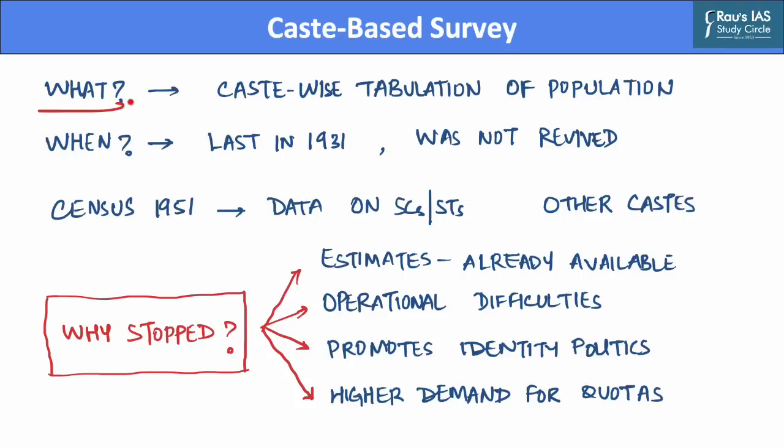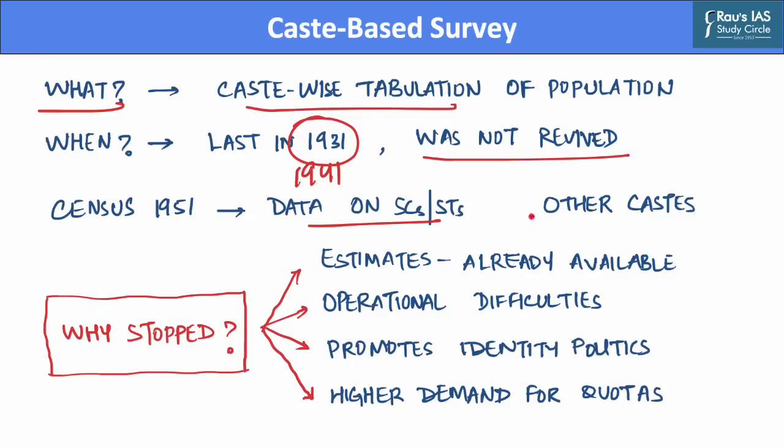Hence, let us start off today's discussion by understanding what a caste-based survey is. Now, what is a caste-based survey? Caste census or survey is a caste-wise tabulation of population which can be conducted in a census exercise. Now, enumeration of caste was last included in the Census of India dating back to the year 1931. This practice was stopped by the British in the 1941 census, and post-independence, the government of India did not revive such practices. However, subsequent censuses in post-independent India publish separate data on scheduled castes and scheduled tribes. However, such census data does not include other castes.